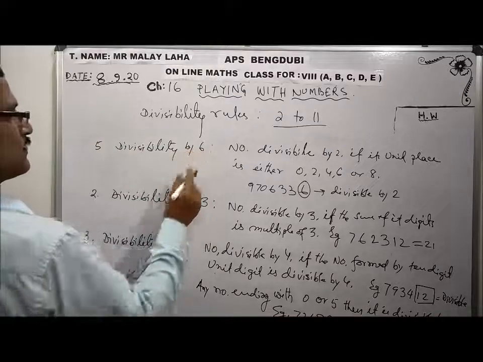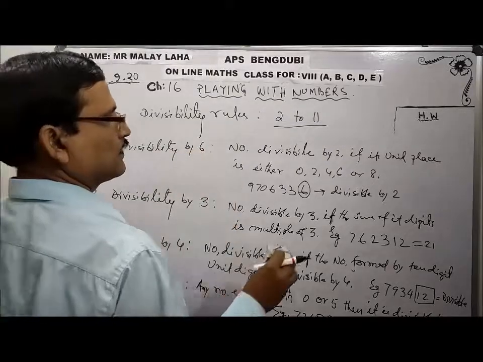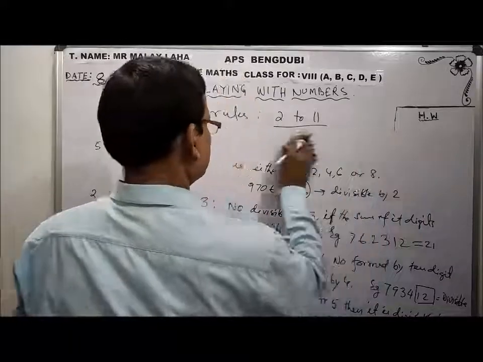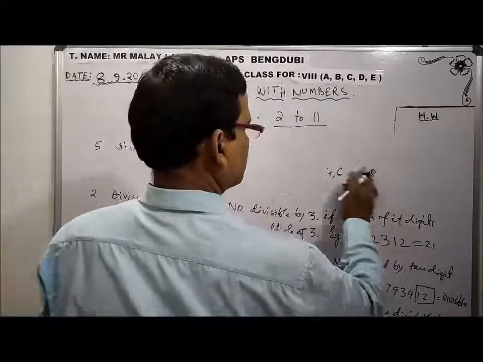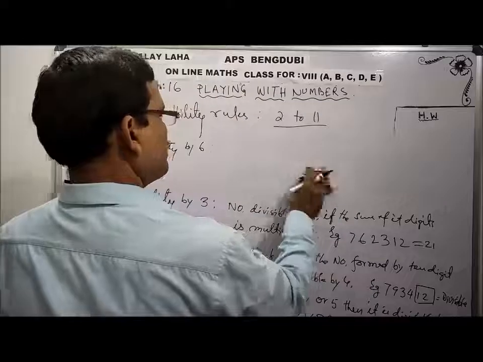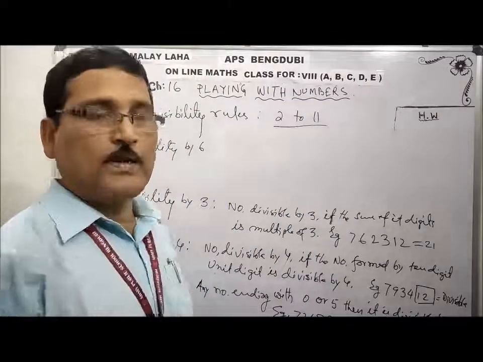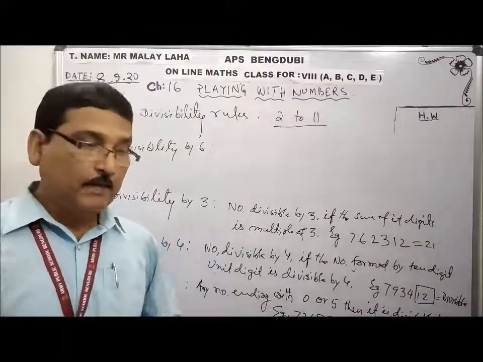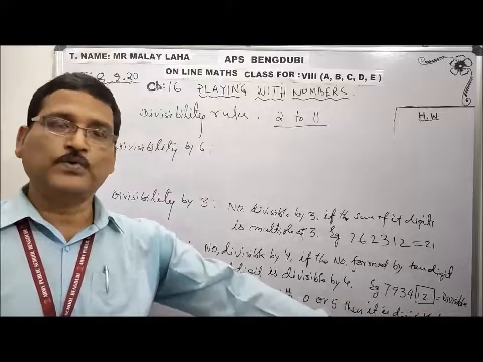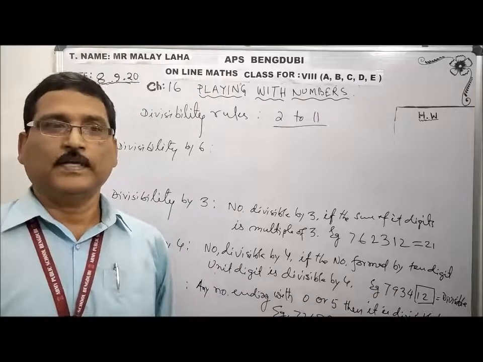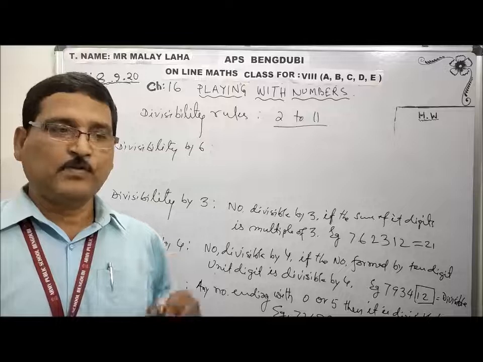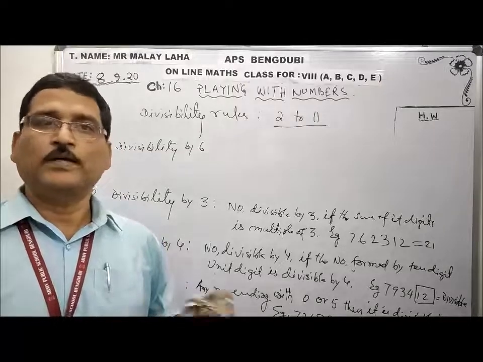Now divisibility by 6. This is very important, divisibility by 6. A number is divisible by 6 if it follows the rule of 2 and 3. That means to check divisibility by 6, we have to check the 3's rule and 2's rule.